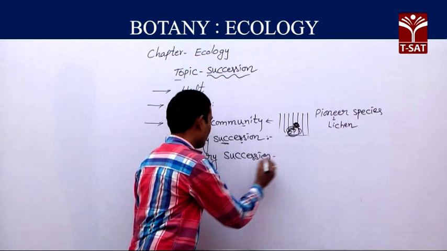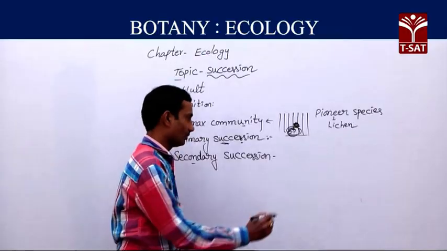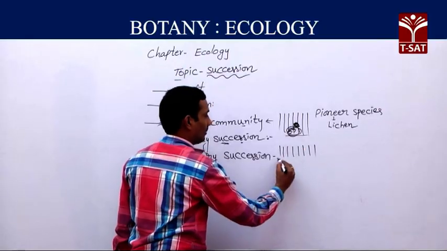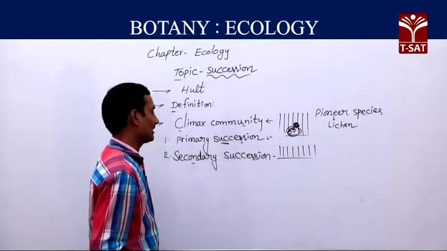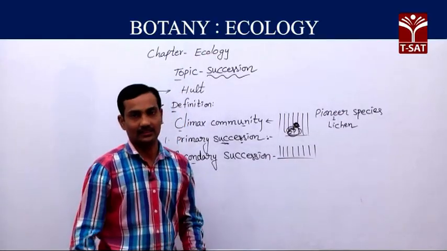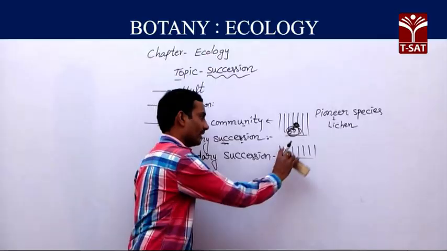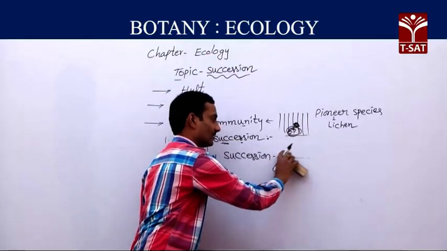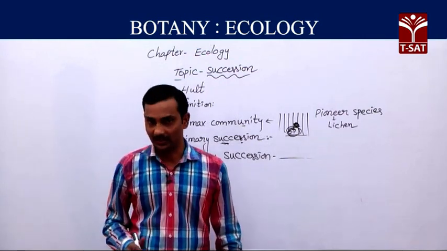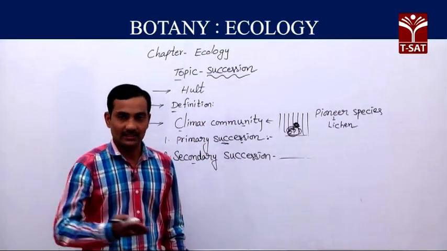Now we are discussing secondary succession. Here, in one particular area a climax community is there, formed because of primary succession. That climax community is destroyed by different factors like forest fire, volcanic eruptions, overgrazing or deforestation.